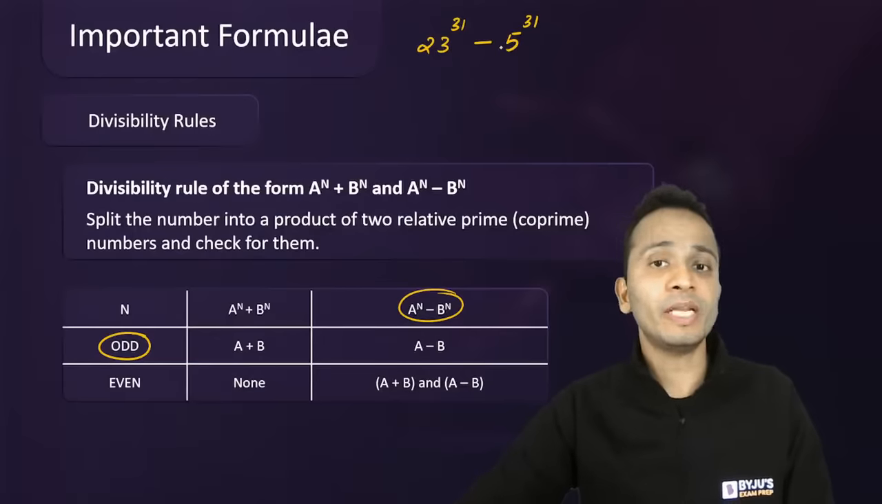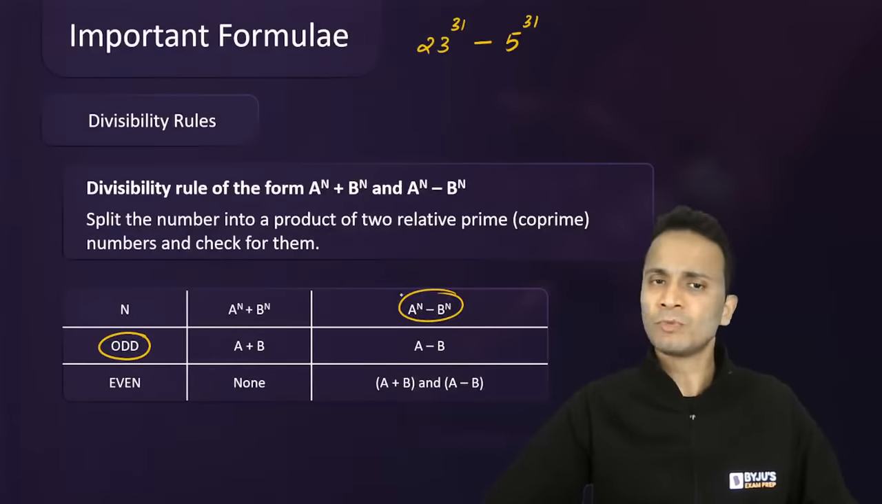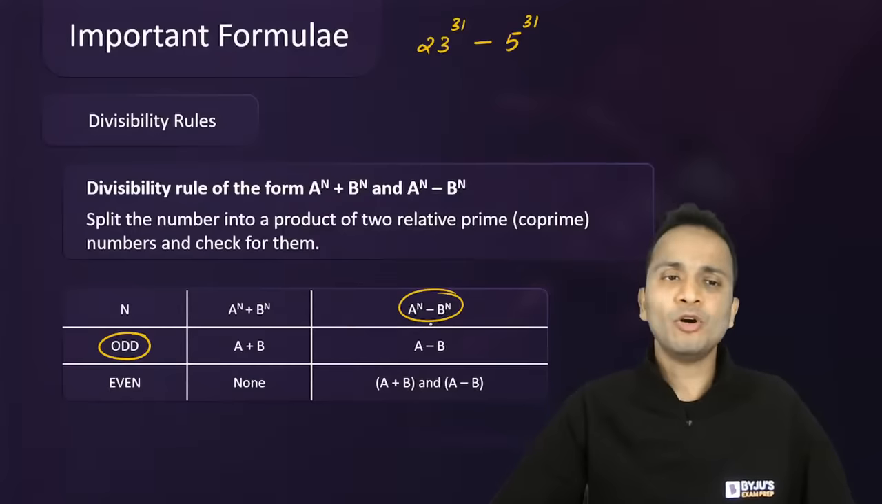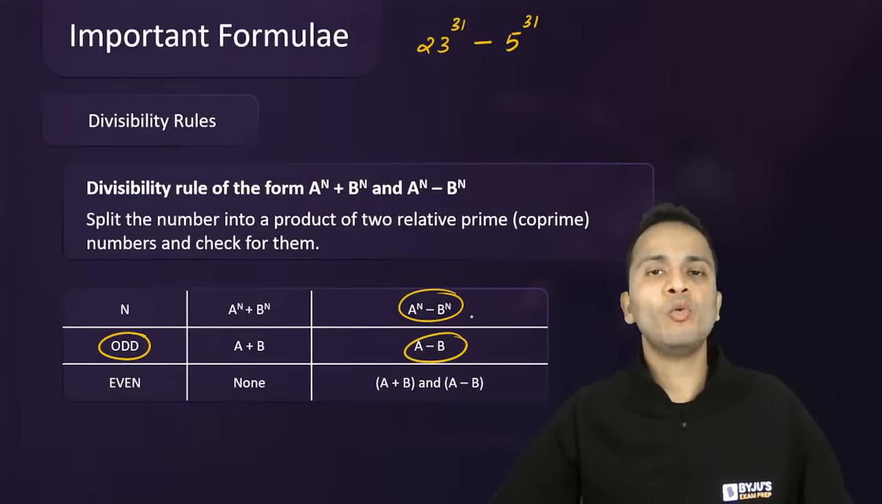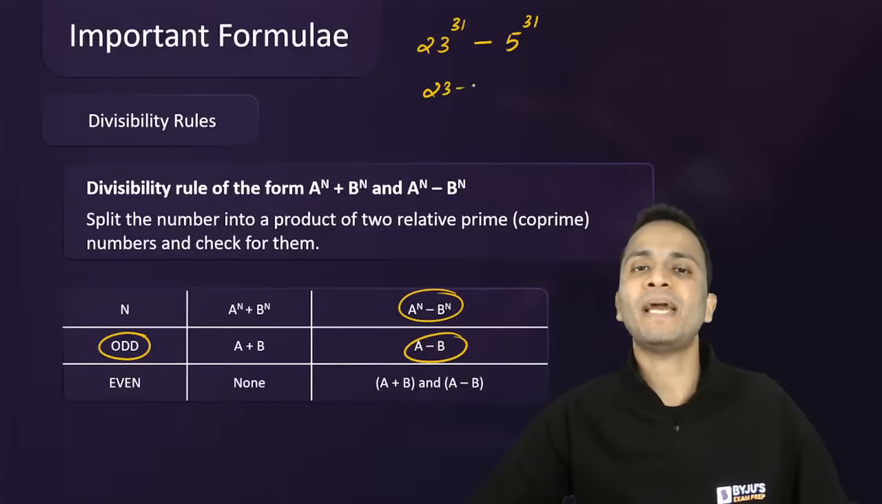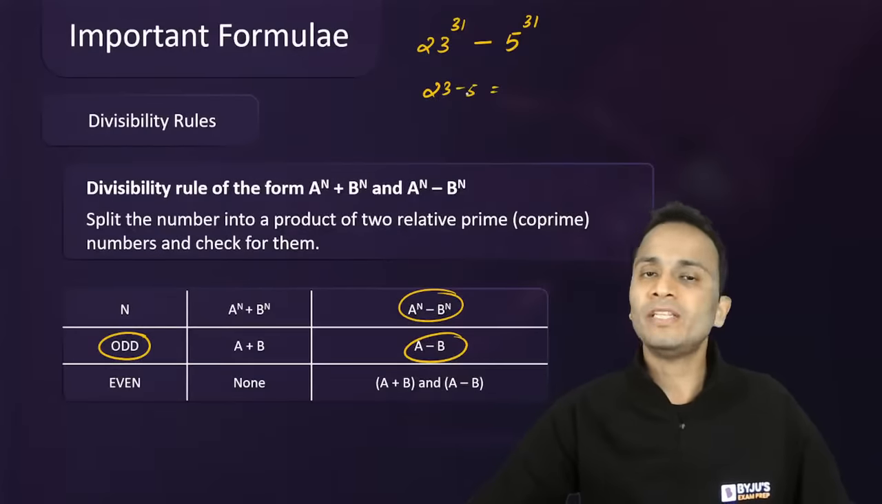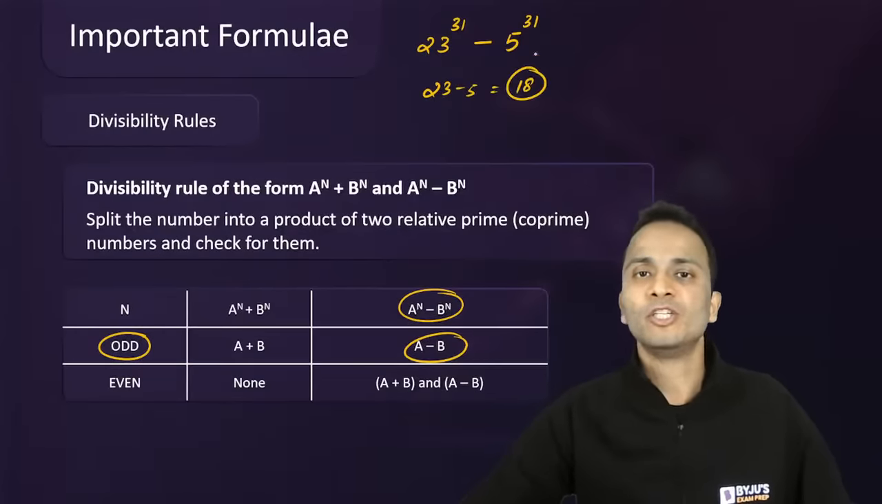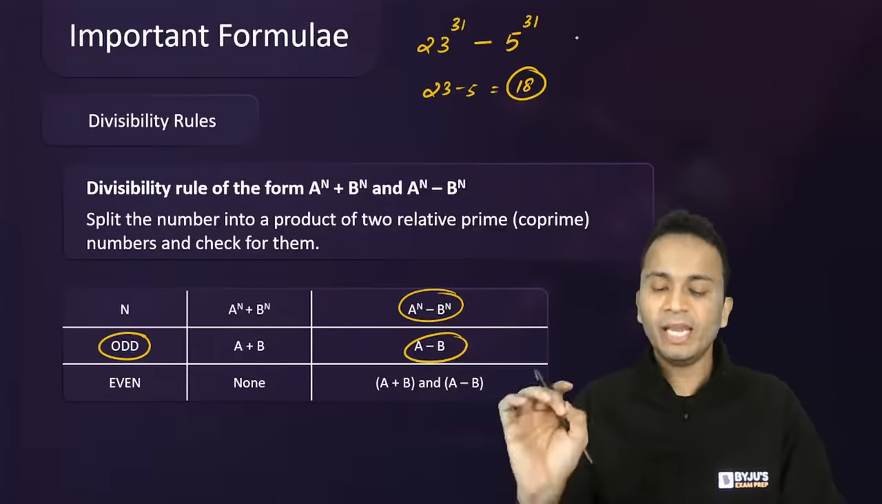23 raised to the power 31 minus 5 raised to the power 31. So this is of the form a raised to the power n minus b raised to the power n, and the value of n is odd. So this number will always be divisible by 23 minus 5, right? 23 minus 5 कितना होता है, 18. So this number will always be divisible by 18.